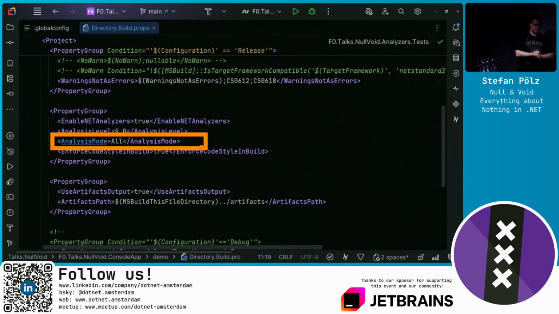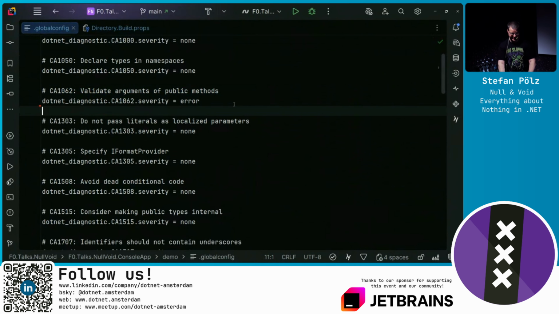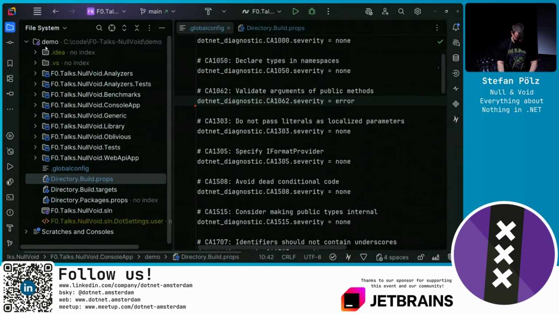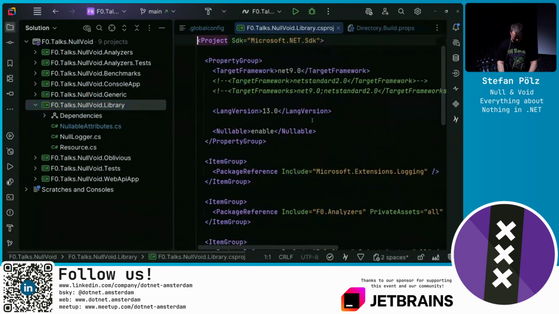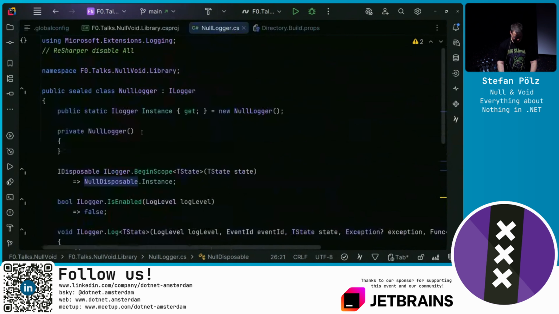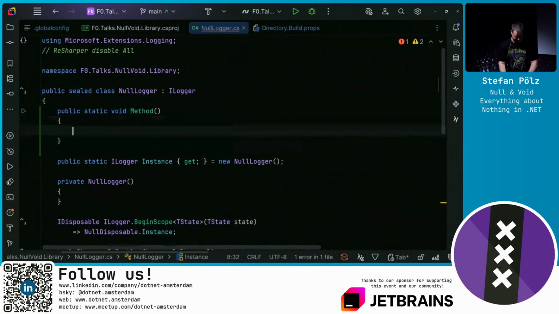This is disjoint from ReSharper's inspections. One of these that is now enabled, and that I had disabled because I would get it all over the place in my demo, is CA1062, validate arguments of public methods. You could say this is an error, or if I omit it, the default will be a warning. Now, if we jump back, I should get a bunch of warnings. Let's jump to a library. This library is null annotated. If I go to our null logger, let's see if it actually works. Let's create a public static void method that takes some string.